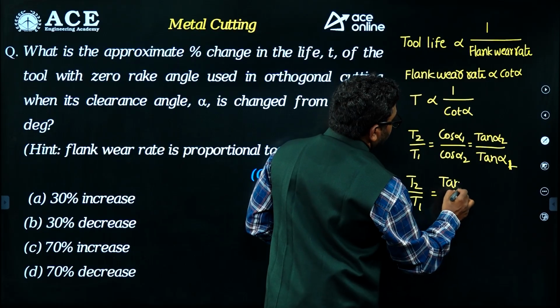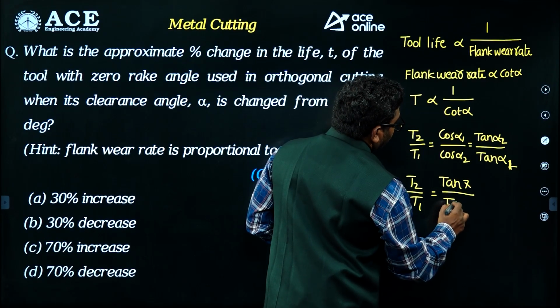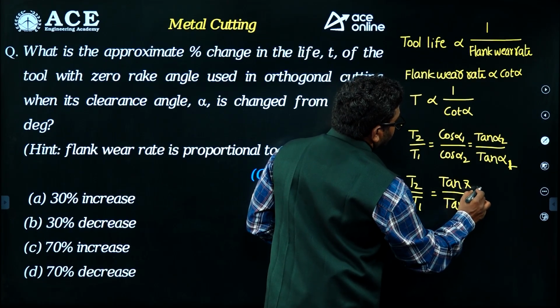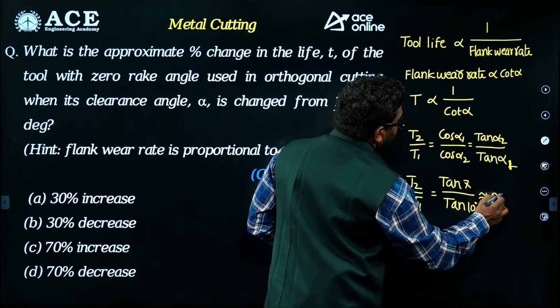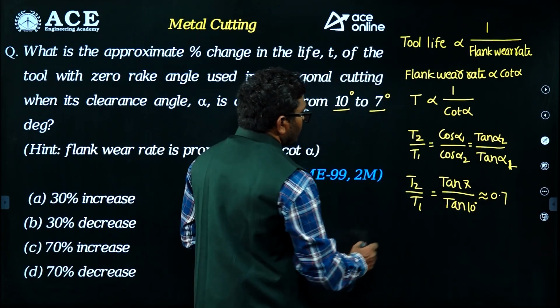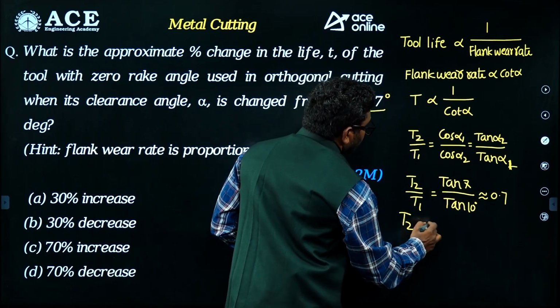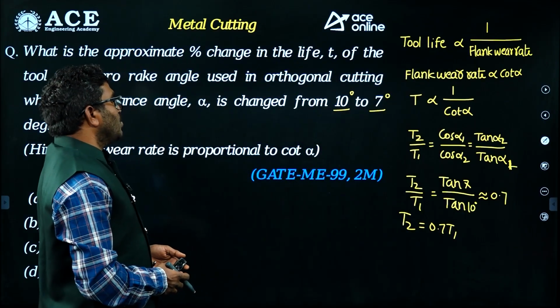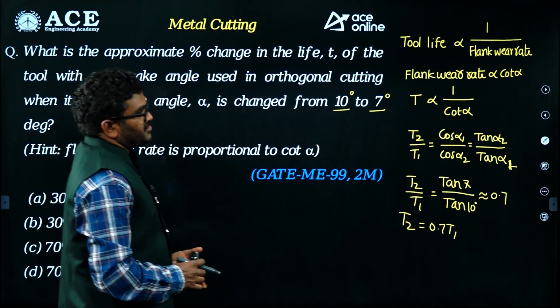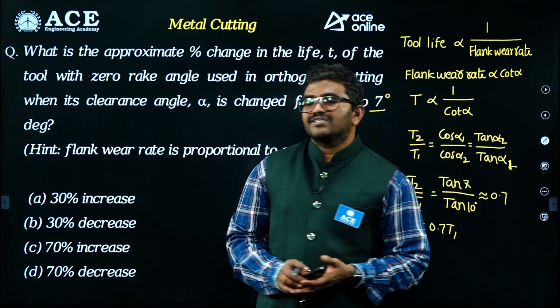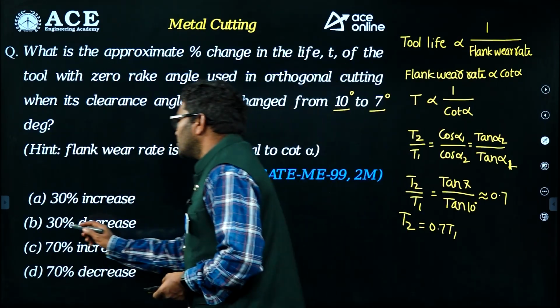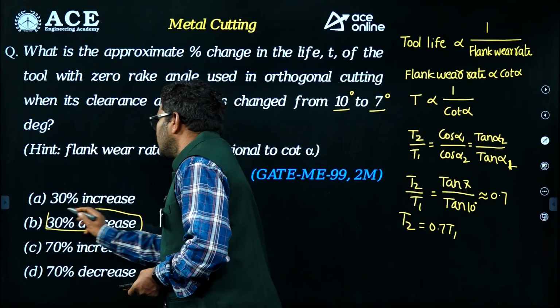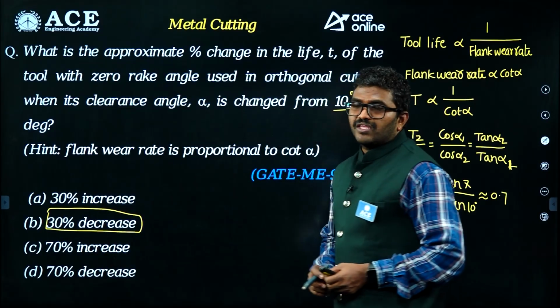So tan 7 degrees by tan 10 degrees, approximately 0.7 you will get. So T2 is equal to 0.7 times T1. So how much is the life reduced? 30% decrease. So tool life is decreased by 30%. This is the correct answer for this question.